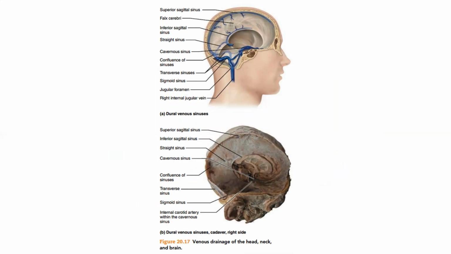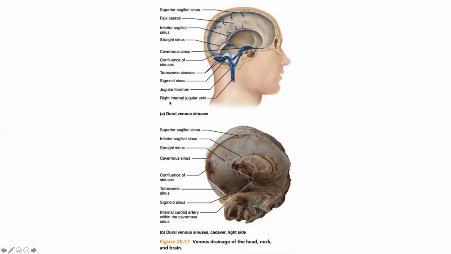Some of them are superior sagittal sinus because it's at the top, inferior sagittal sinus because it is lower, and they all merge, and cavernous sinuses, sigmoid sinuses, they all merge together and finally come out of the cranium via the jugular foramen.